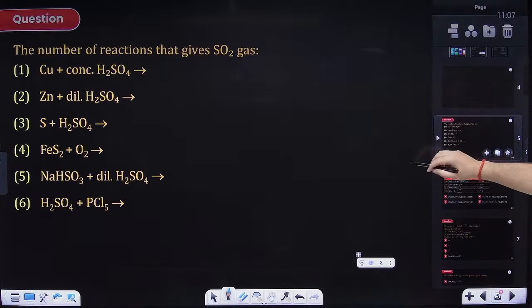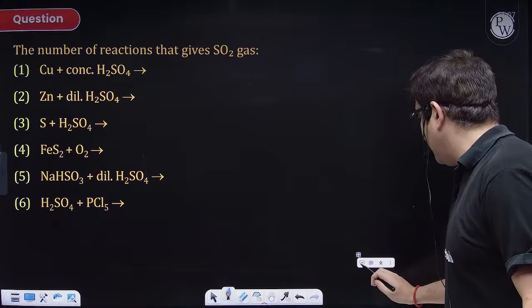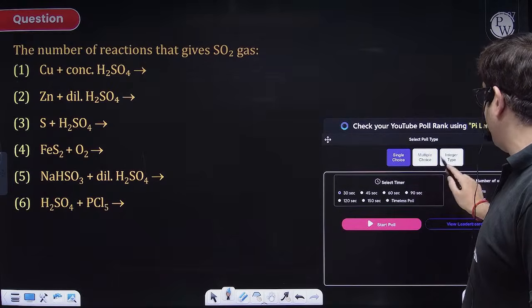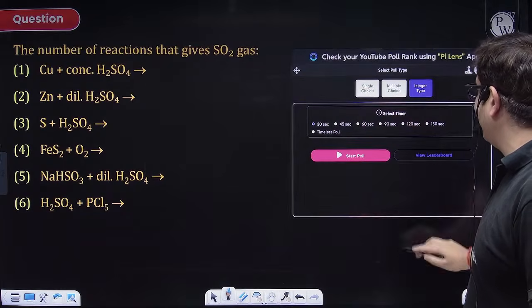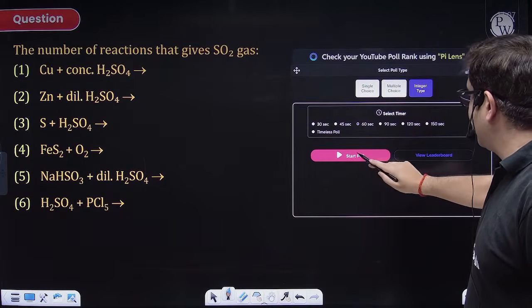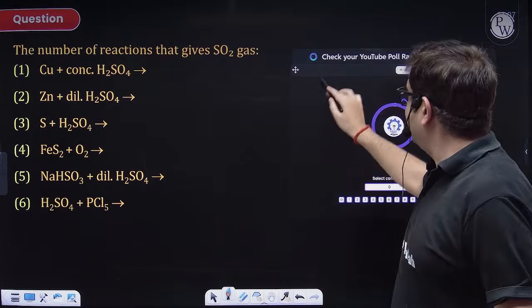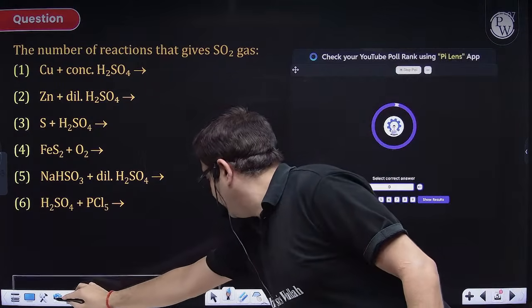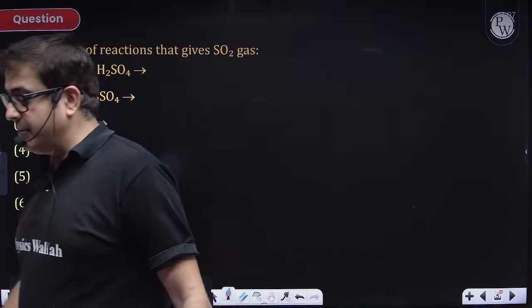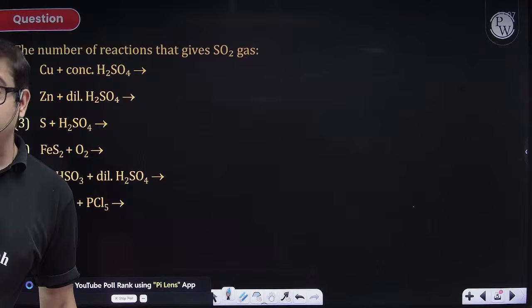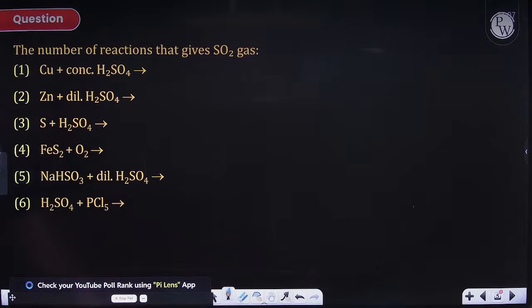This is an integer type question. I want you to please read the question properly. So it's an integer type question. I'm giving you 1 minute to participate in it, and your time starts now. Chalo. By the time, let me read some of the comments if any student is facing some difficulty. So please try and attempt, beta.